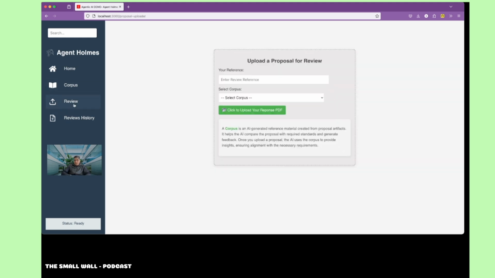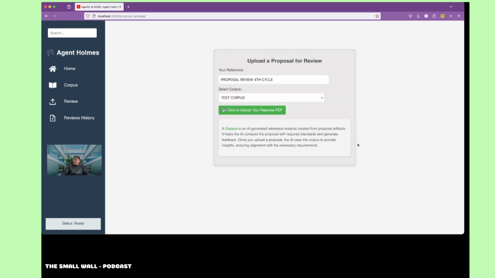Now next, we'll go to the big business here, of Holmes doing the job. This is a slow process because it's going to read a big proposal and give you the review. I'm going to give it a name for my reference: proposal review, fourth cycle or something. Then it'll ask me to choose the corpus that I want. This is the one that we did just now. I'm going to click that.